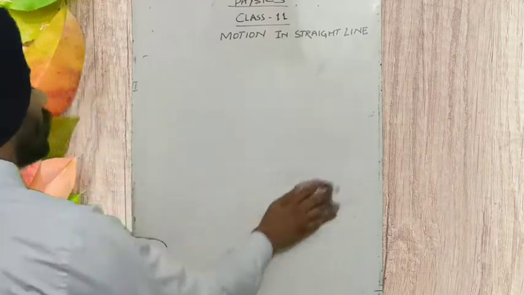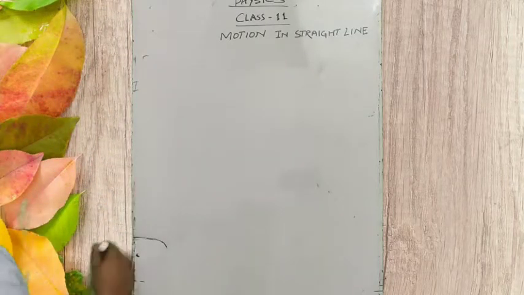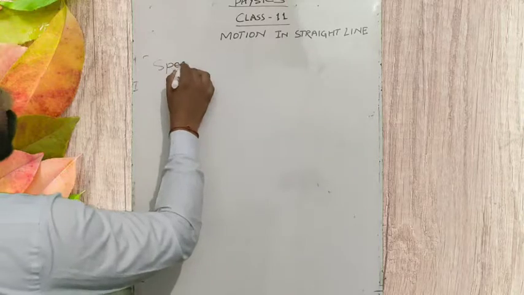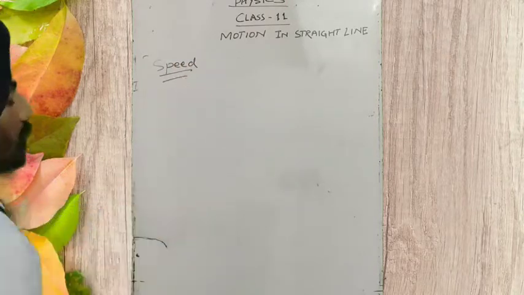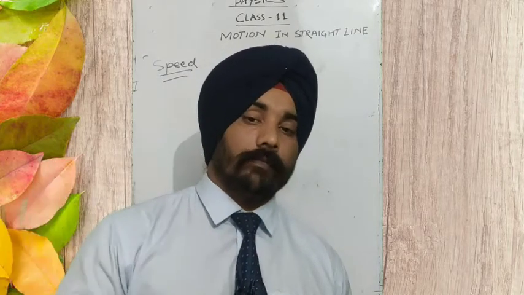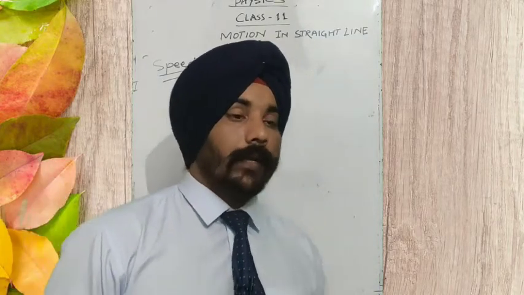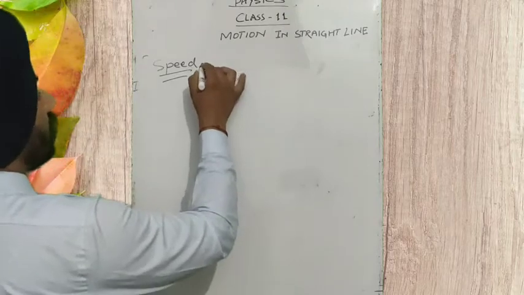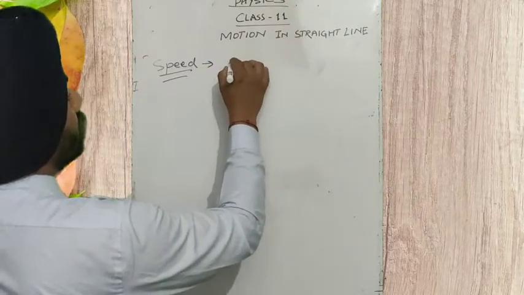Let's talk about speed. What is speed? Speed is a physical quantity which correlates distance and time. So what is the speed? It is the distance traveled by a body in unit time.